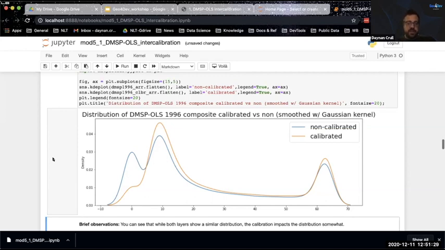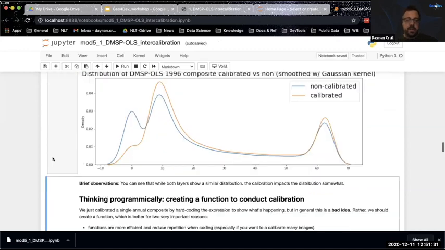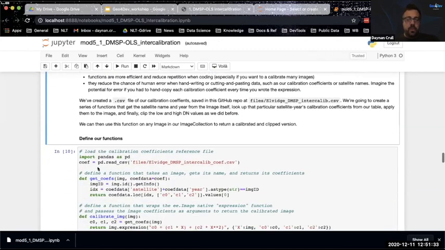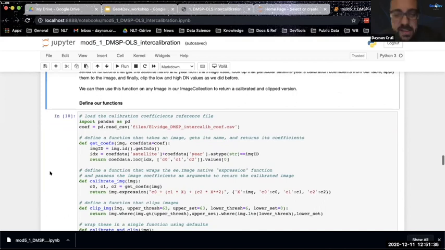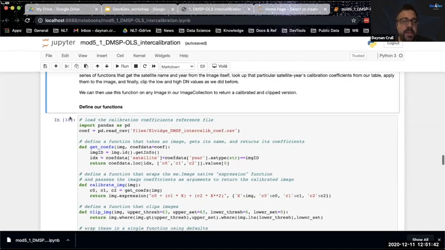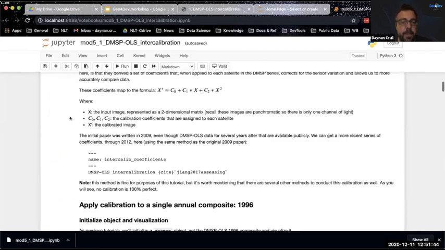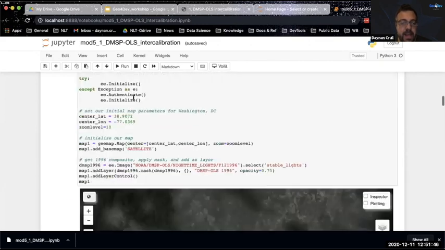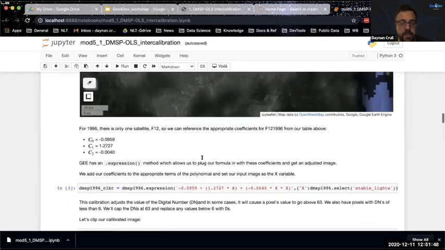So you can see there is a difference. It has adjusted our image. And one thing I want to note here is you want to do this thinking programmatically. Obviously, what we did before is I hand looked up whatever the coefficients are, and then I plugged those in manually into my expression here.